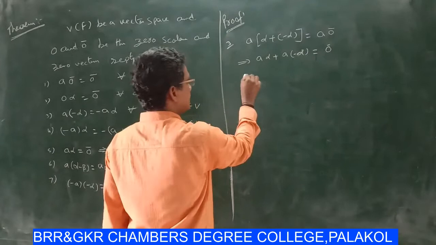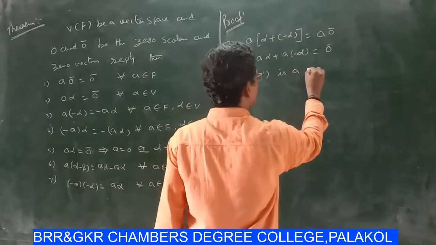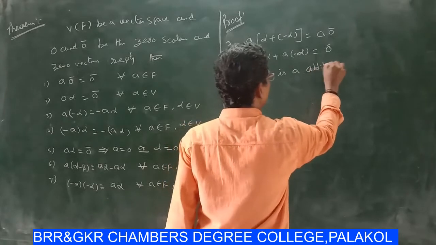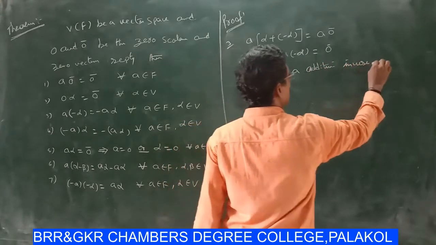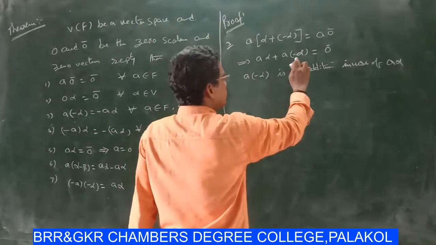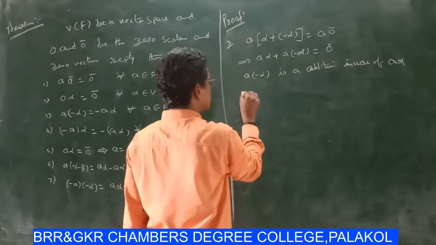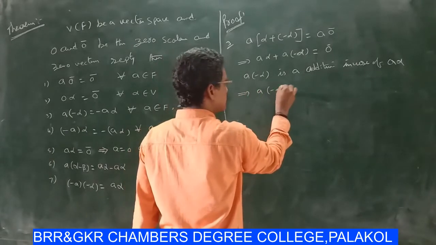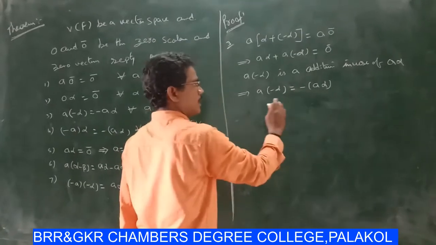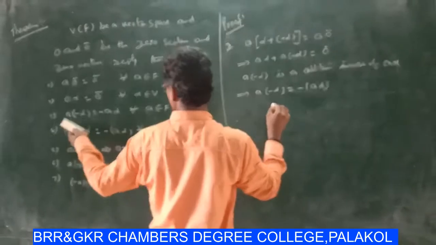Next, here a·(−α) is the additive inverse of aα. A·(−α) is the additive inverse of aα, that is a·(−α) = −aα. Hence the third is proved.